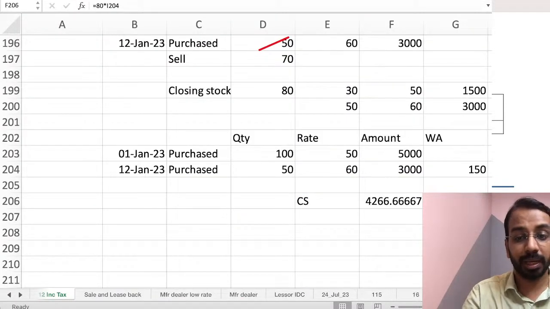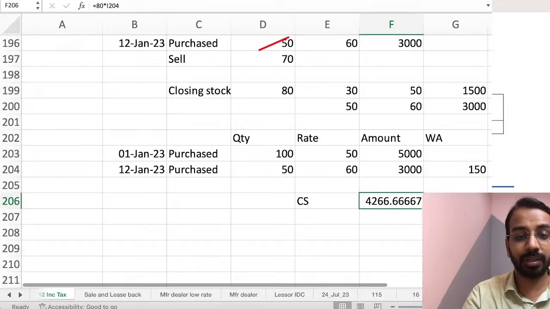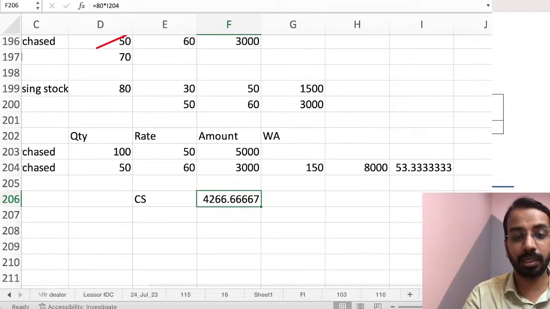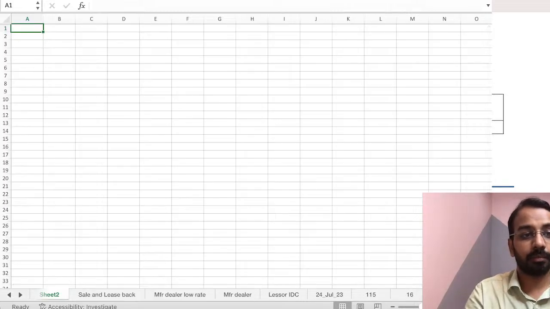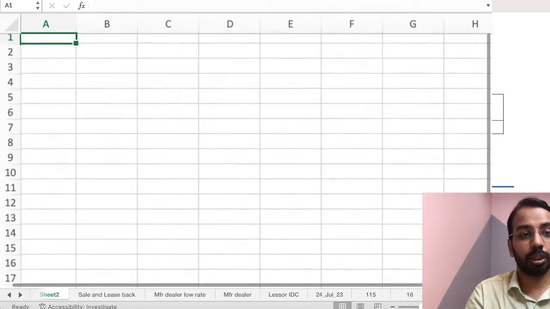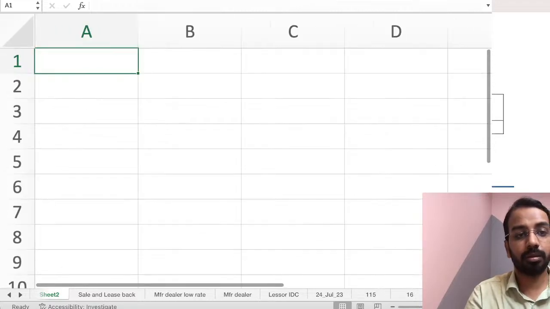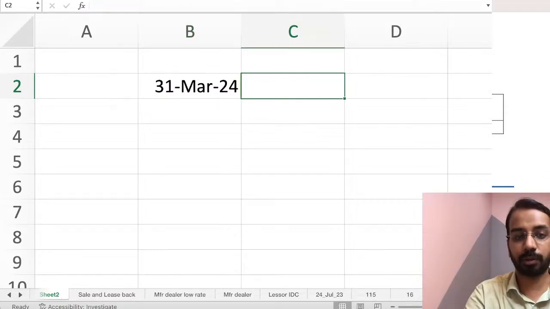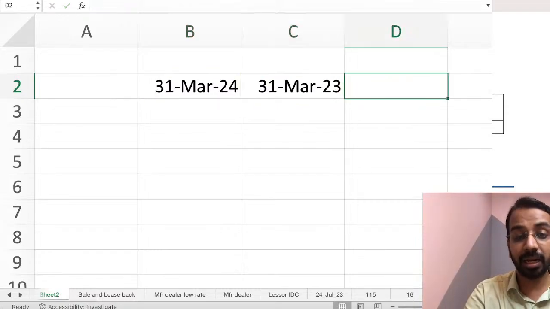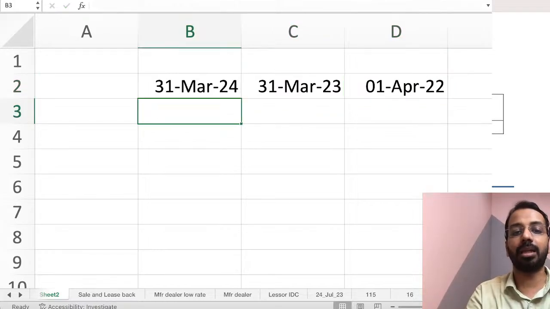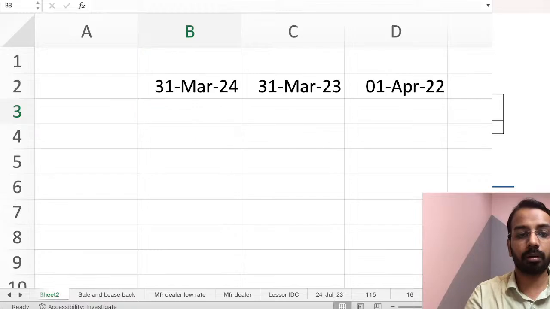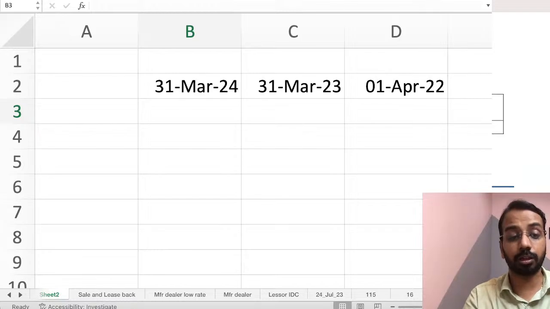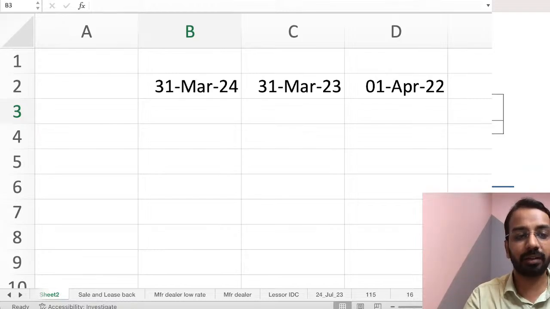Okay, now just to give you a perspective, when we say we have to prepare 3 balance sheets, what we mean is, you will prepare a balance sheet as on 31st of March of, let us say, 24, if you're talking about 31st March, then 31st March of 23 and 1st of April of 22. So these are the 3 balance sheets you prepare when it comes to changes in accounting policies, or also rectification of errors, means going back and rectifying the error from the previous period reported.